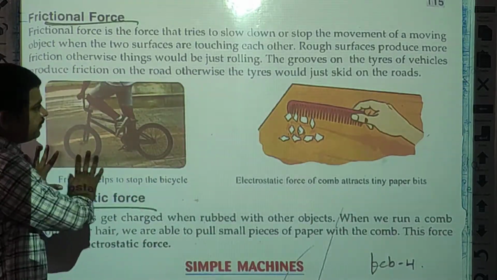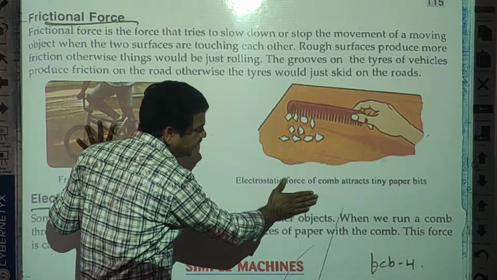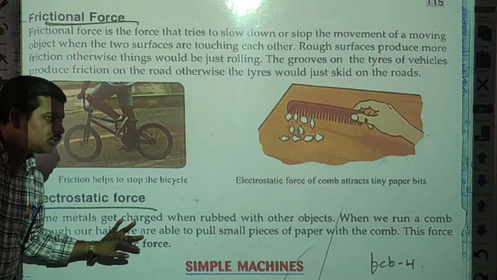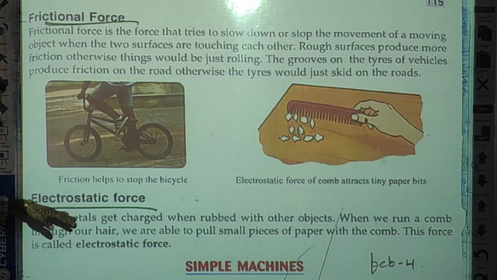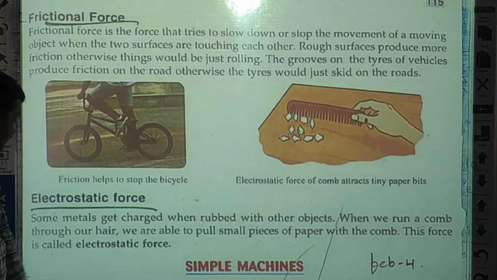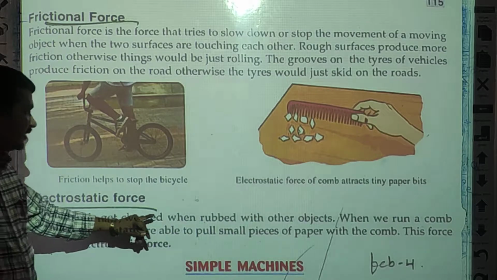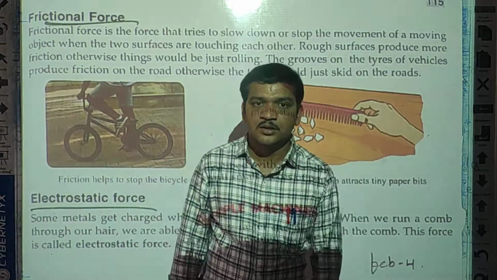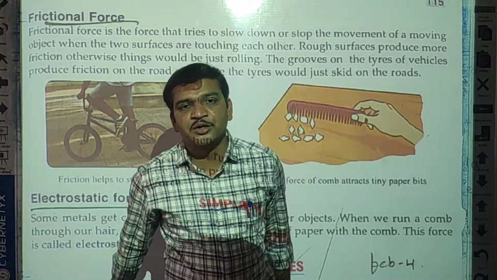Now next thing is the electrostatic force. What is meant by the electrostatic force? This electrostatic force means some objects get charged when rubbed with other objects. For example, a simple example you can do at home, students.